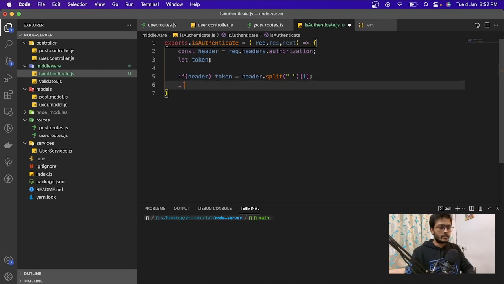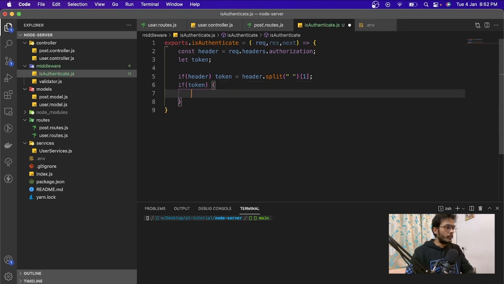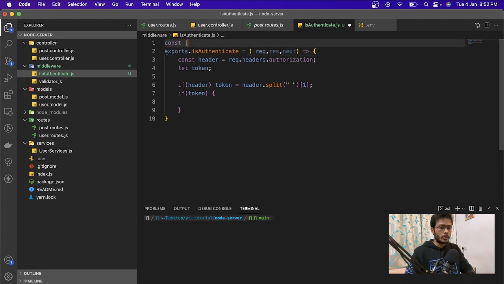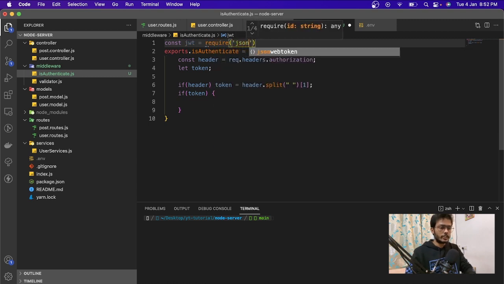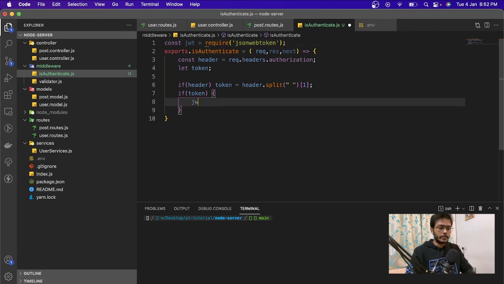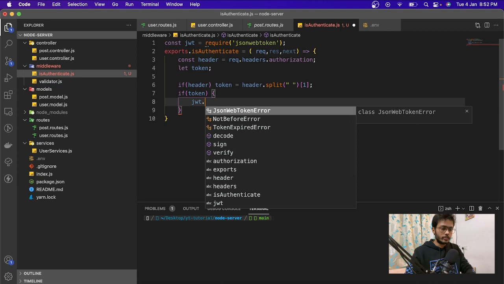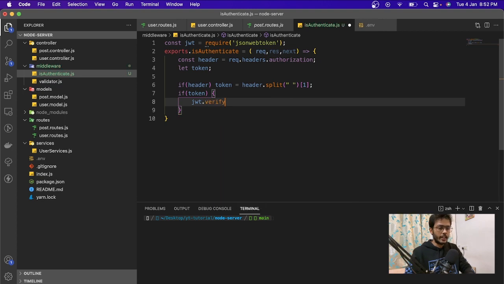Once the token is there, we are going to verify the token first. To verify the token, we need to import jwt, require jsonwebtoken. Then we're going to have jwt.verify, and we pass the token over here, and this will give us a callback.